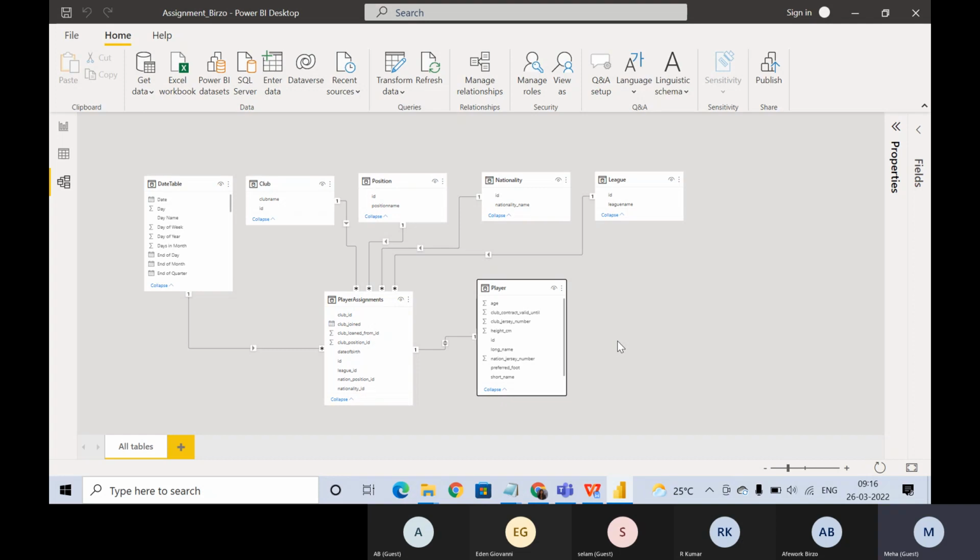Why do we have a star in front of date of birth? Because multiple players can be born on the same date. That could happen, even though it's not happening in this case. So logically, it should be one-to-many. And why do we have one-to-one between player assignment and player? Because both tables are mapped on player ID. That is a unique key in both tables, and we have distinct values in each row, and that's why we have one-to-one.